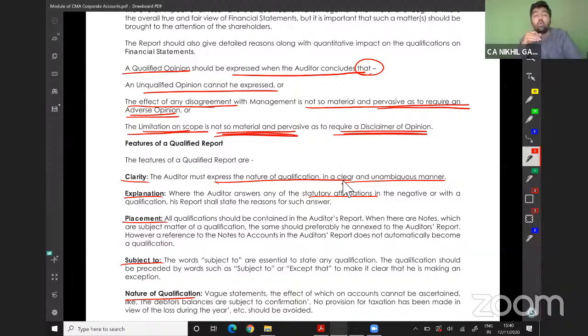You are able to give an opinion, but by not providing 2 documents, will they affect materially or pervasively? If your answer is yes, then disclaimer. If your answer is no, then it can't be unqualified, unmodified. Then it can be a qualified report.